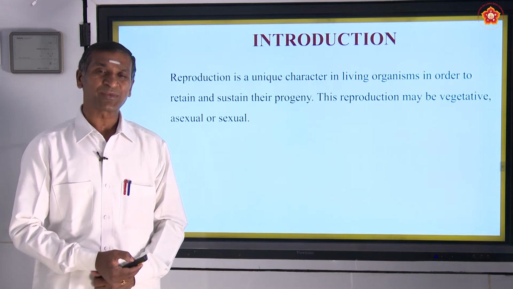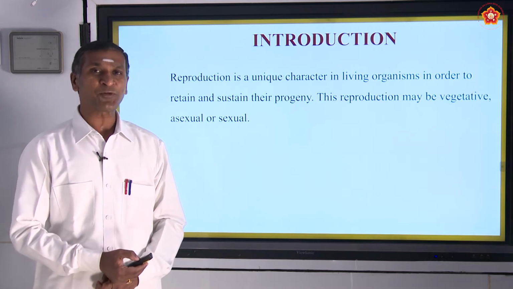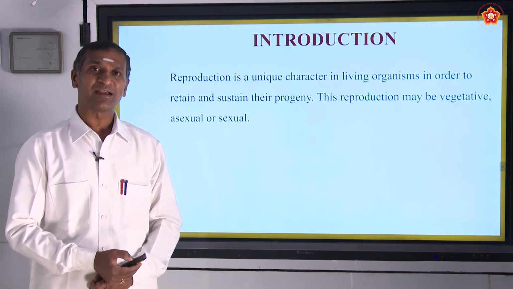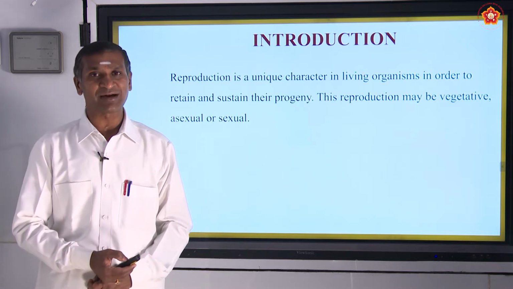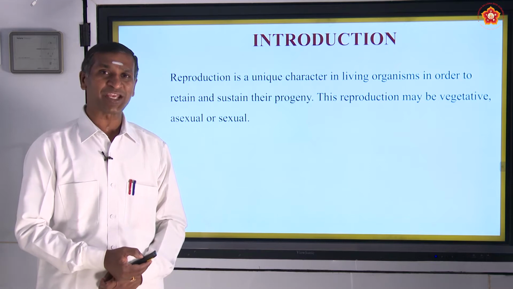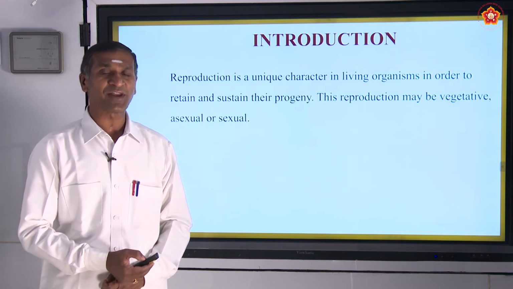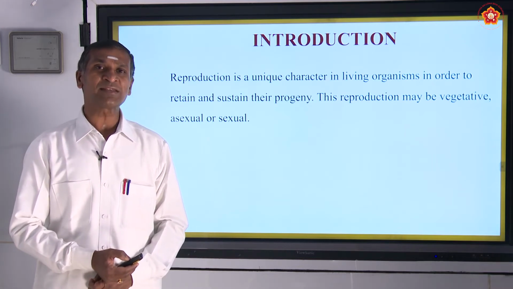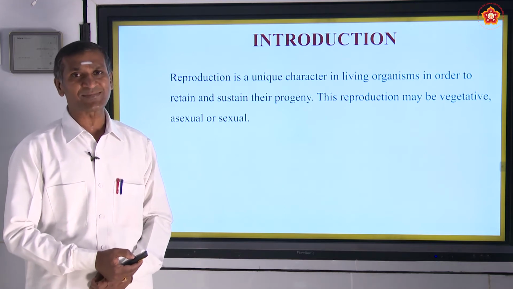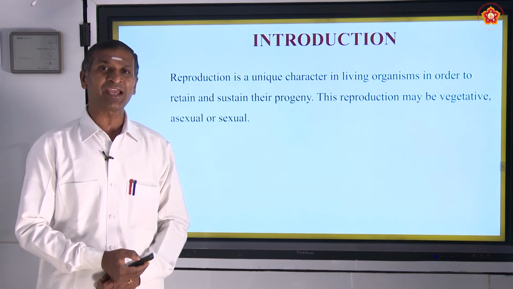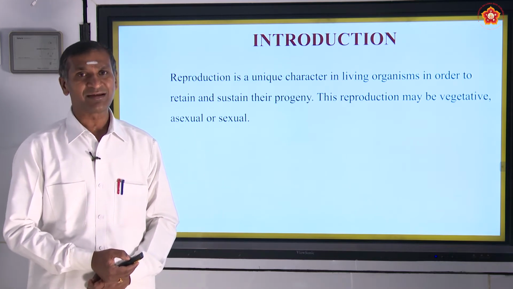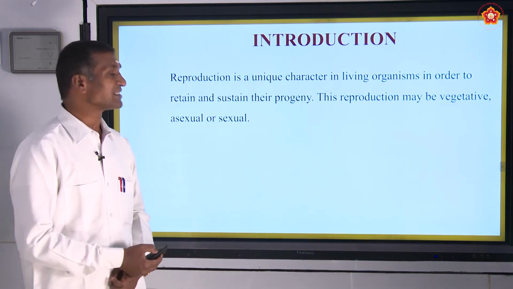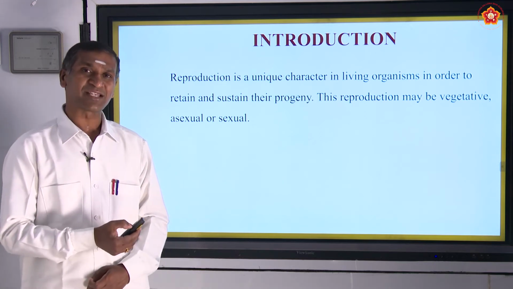Reproduction, on the basis of the type of organism, whether it is a prokaryote, a unicellular, a eukaryote, a multicellular, a vertebrate, an invertebrate, or if we come across flowering plants, non-flowering plants, algae, on the basis of the variety of living organisms and the complexity in the organization of the body, is of 3 types: vegetative reproduction, asexual reproduction, or sexual reproduction.